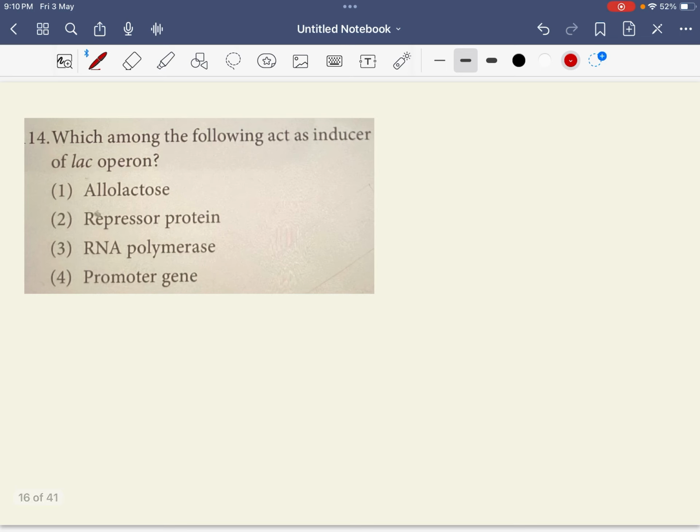Which of the following acts as an inducer of lac operon? Remember, which is acting as an inducer for lac operon is the question. So anything that is resembling the lactose, right? So your answer is the option 1, allolactose.